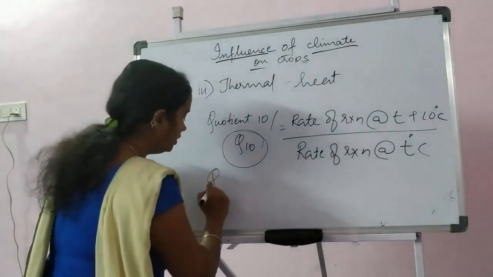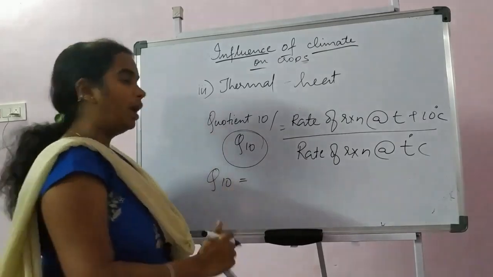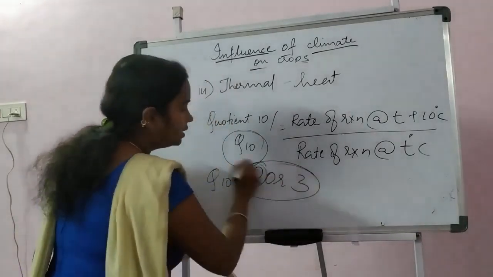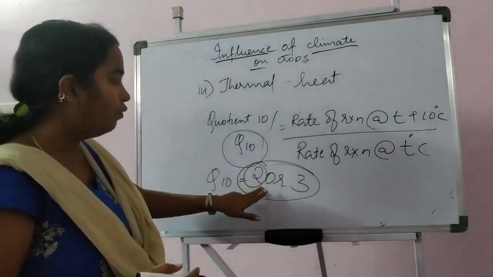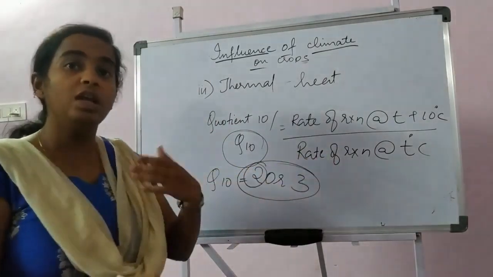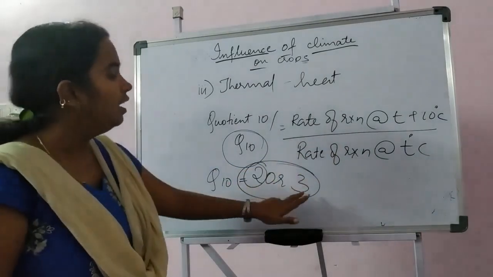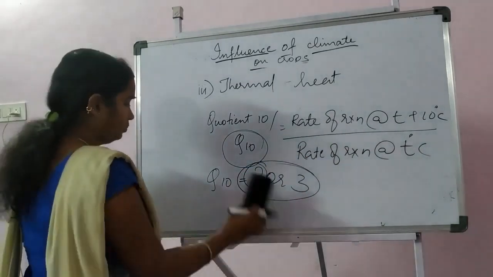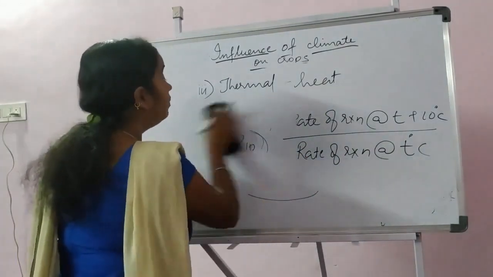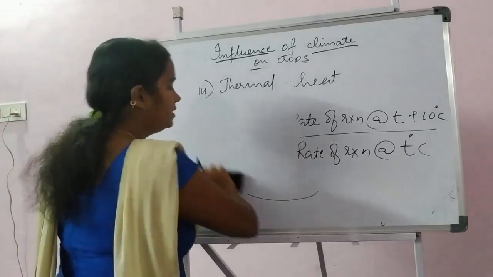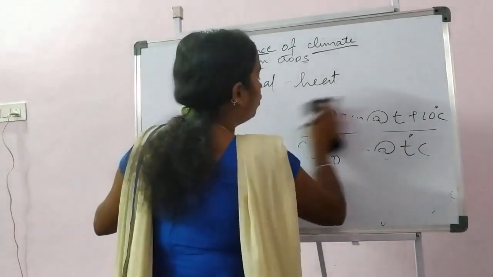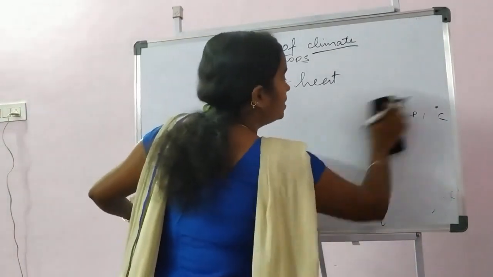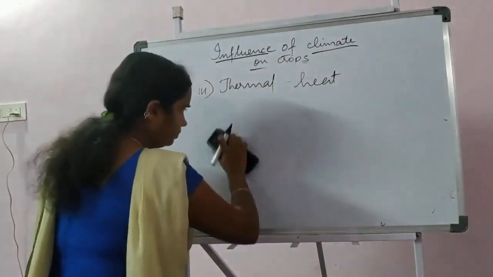So this quotient 10, for most plants, varies between 2 to 3. Suppose we take 2, it means for any 10 degree increase in the temperature, the reaction rate is doubled. If it is 3, then the reaction is tripled. And two more important terms we have already learned are growing degree days and photothermal units. I hope those terms are clear and how they affect plants.